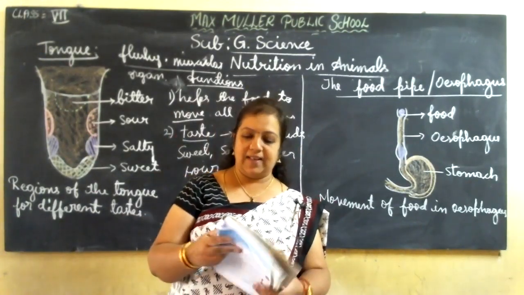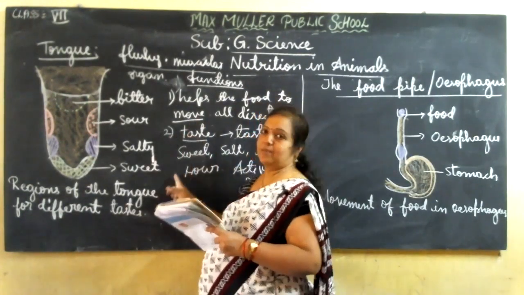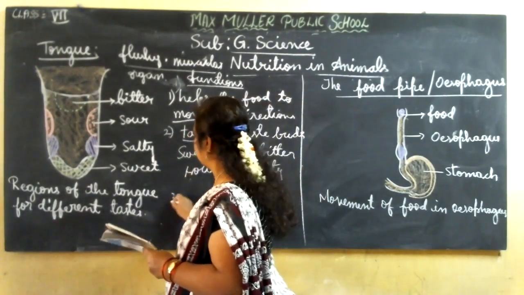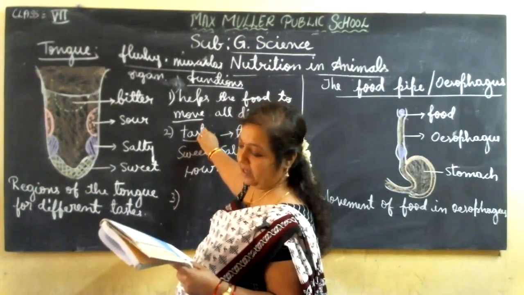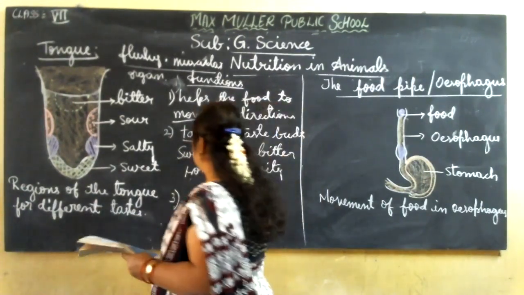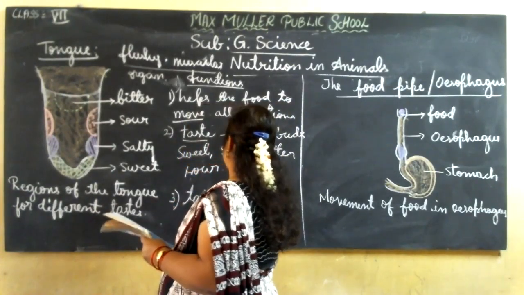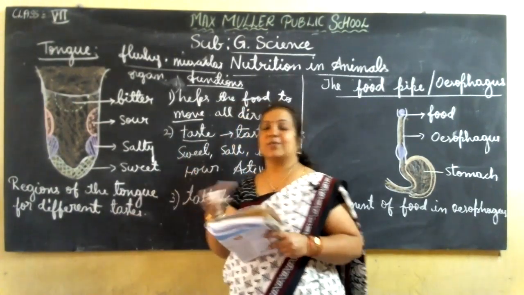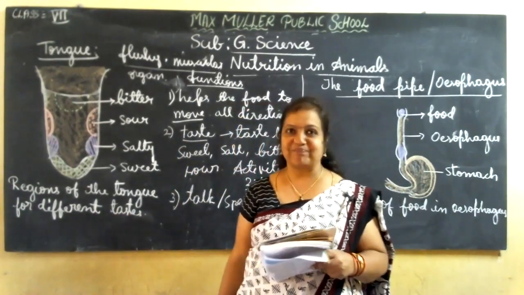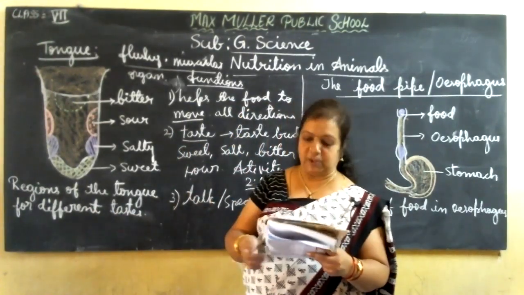Before that, they have given a little more points, so I'll finish this function first. The tongue helps in taste, and it also helps in talking or speaking.